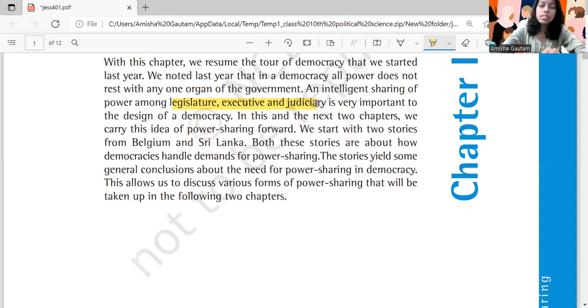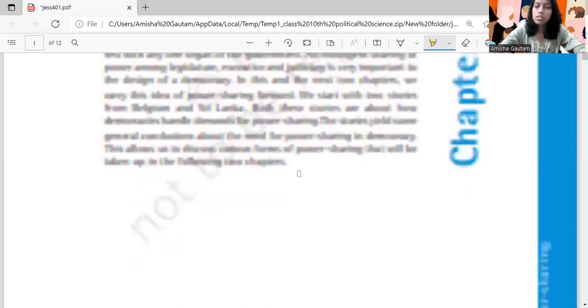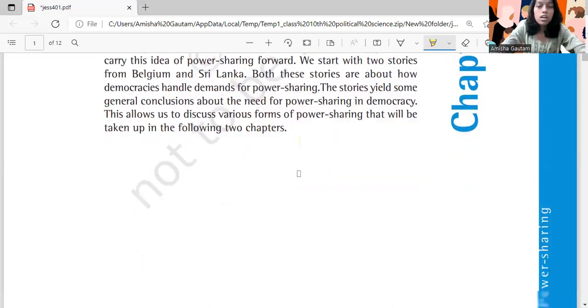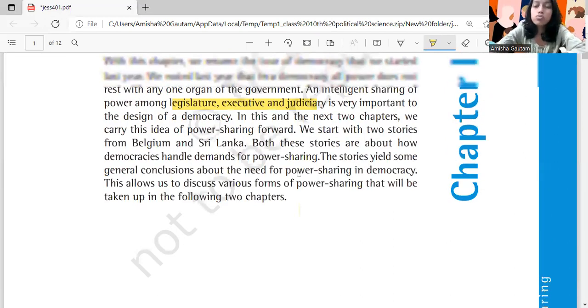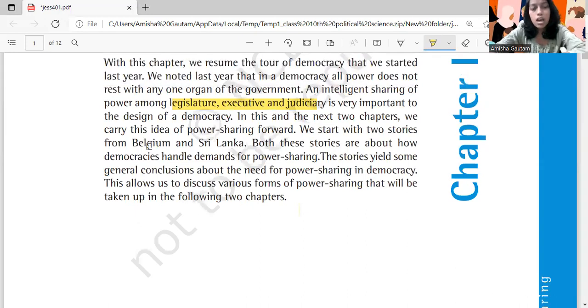In this and the next 2 chapters, we carry this idea of power sharing forward. We start with 2 stories from Belgium and Sri Lanka. So we will be dealing with 2 stories, first of Belgium and then of Sri Lanka. Both these stories are about how democracy handled demands of power sharing.